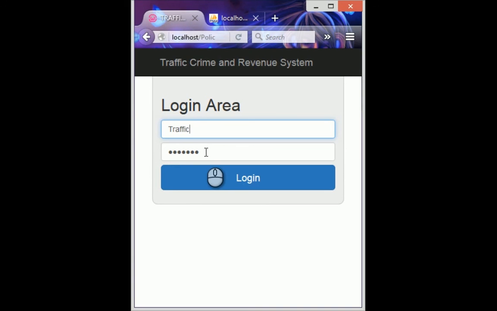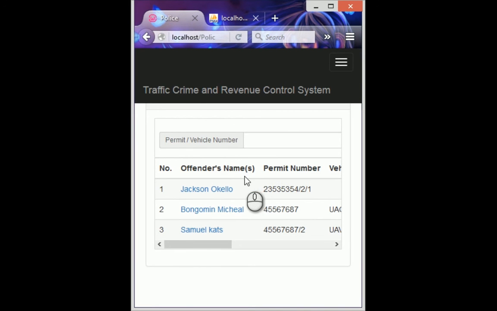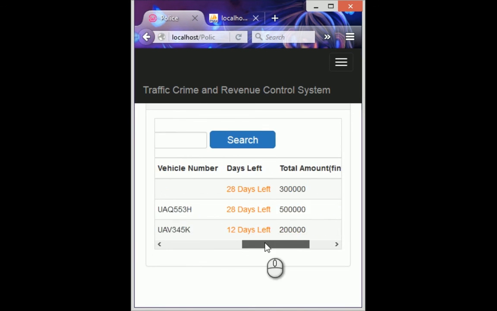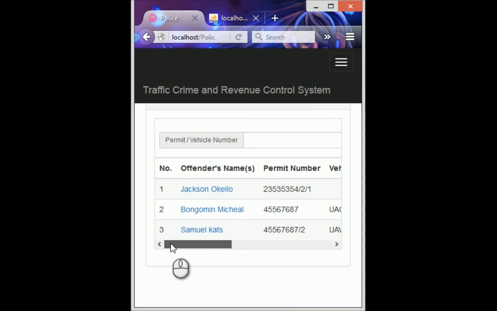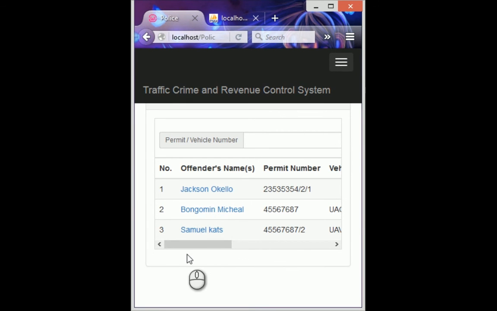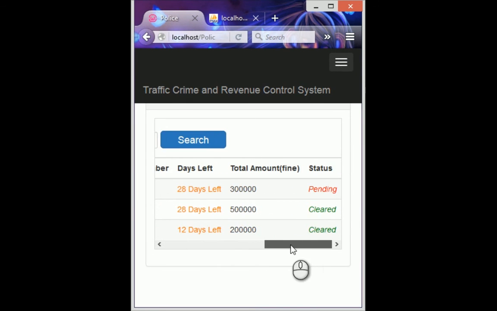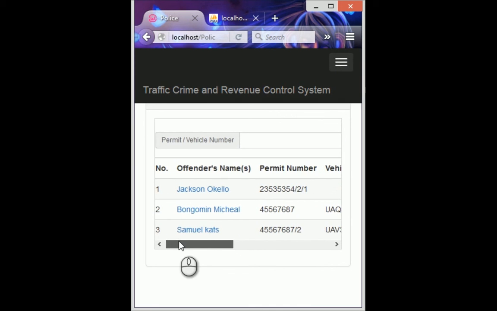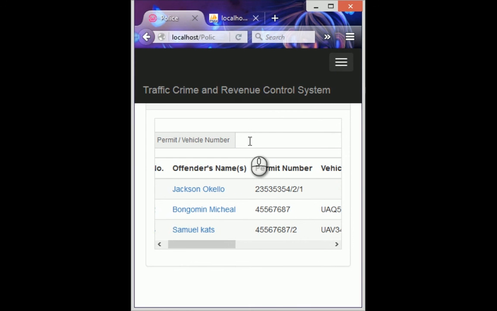He can log in as traffic, and from wherever he is, he'll be able to access records of defaulters. He can see who is pending and who is not. Those are the rights we have given him. We have not given him the rights to add or change anything. So the interface is also mobile optimized for him to use.